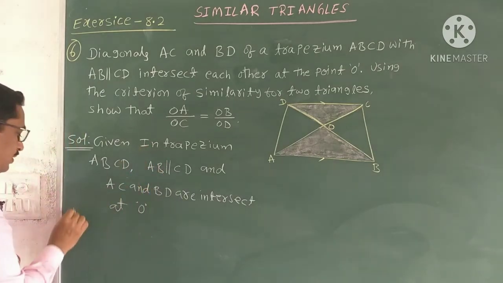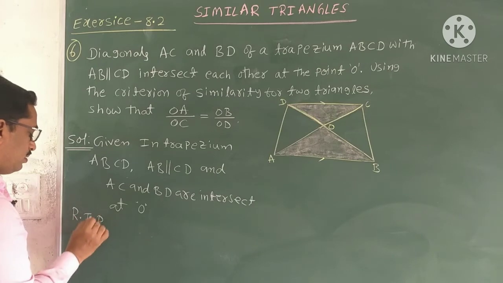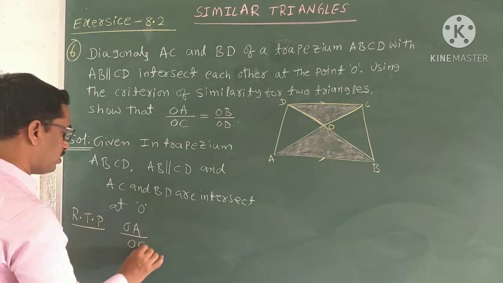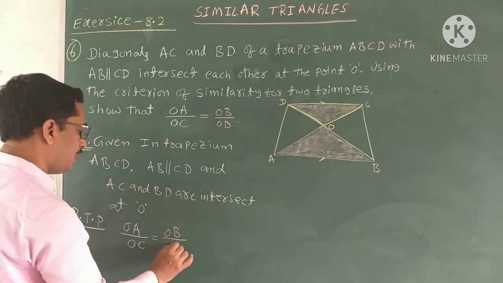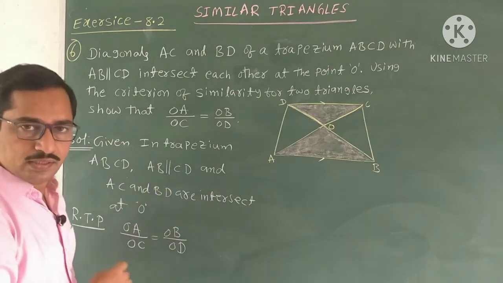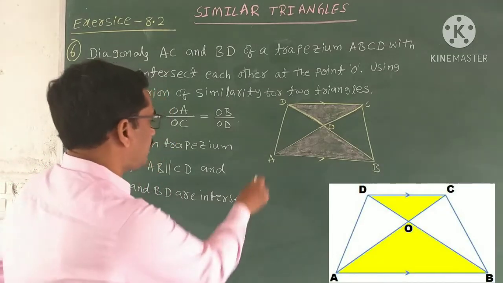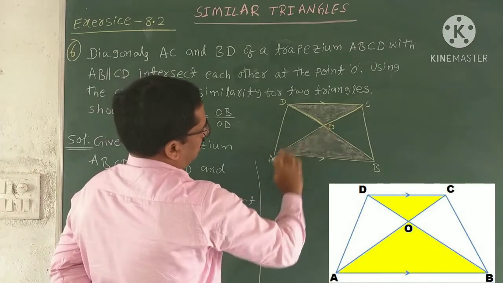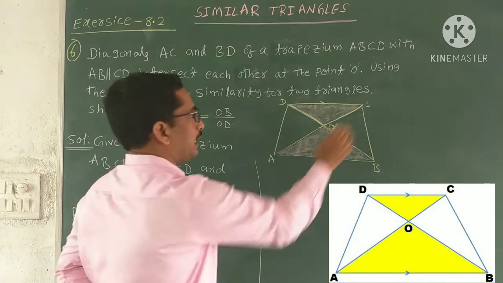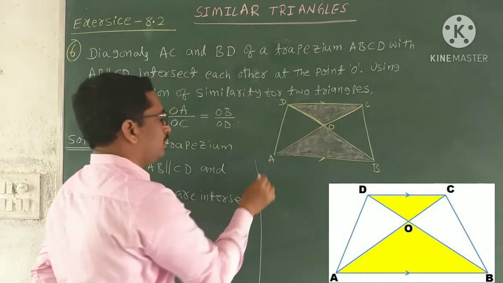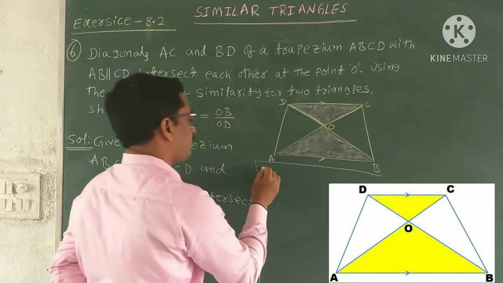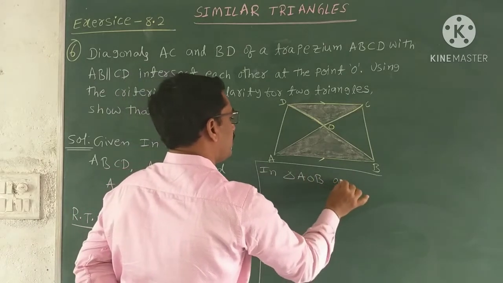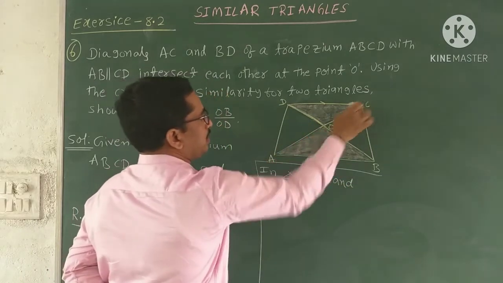So what we have to prove? What is our RTP? Required to prove, our RTP is OA by OC equal to OB by OD. So for this we have to select two triangles. Here I am selecting the two triangles, triangle AOB and triangle COD. So select the triangles. In triangle AOB and triangle COD.